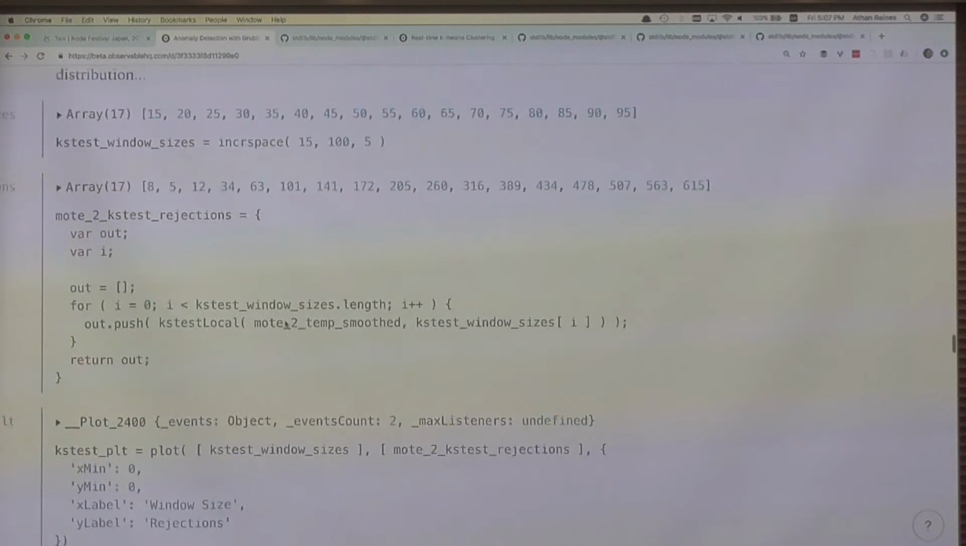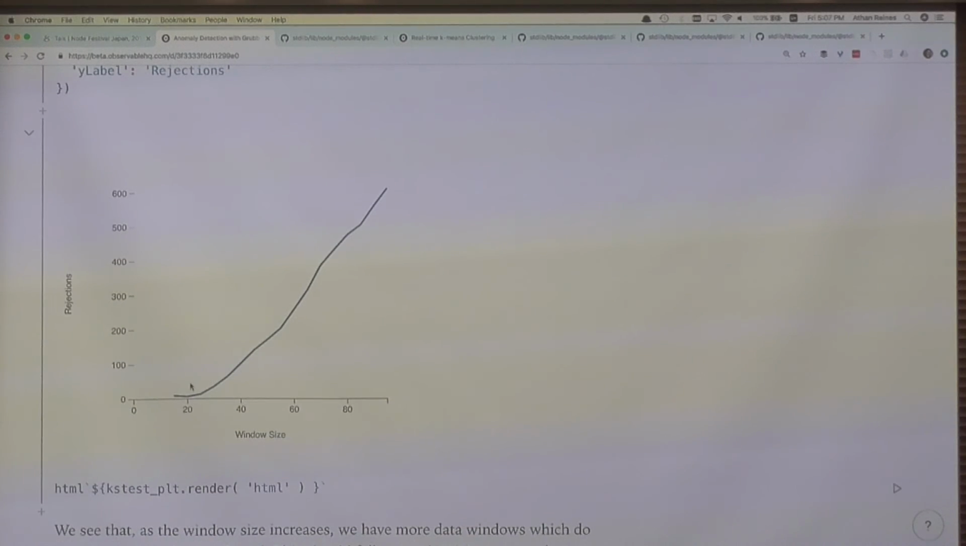When we do that and plot the data, what we see is that around a window size of 20 data points, so roughly a minute and a half of data, we have a minimum in the number of windows which are not normally distributed, which is great. So if we use this window size and go across, we can start applying Grubbs' test to identify anomalies within the data set.